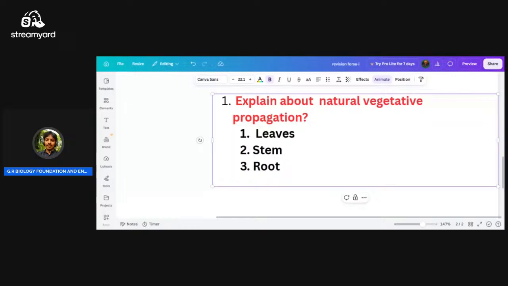Though that internode is detached from the parent, it can live individually. So through the stem also they get their offspring, like grass plants. So aerial weak stems like runners and stolons. You can check that.